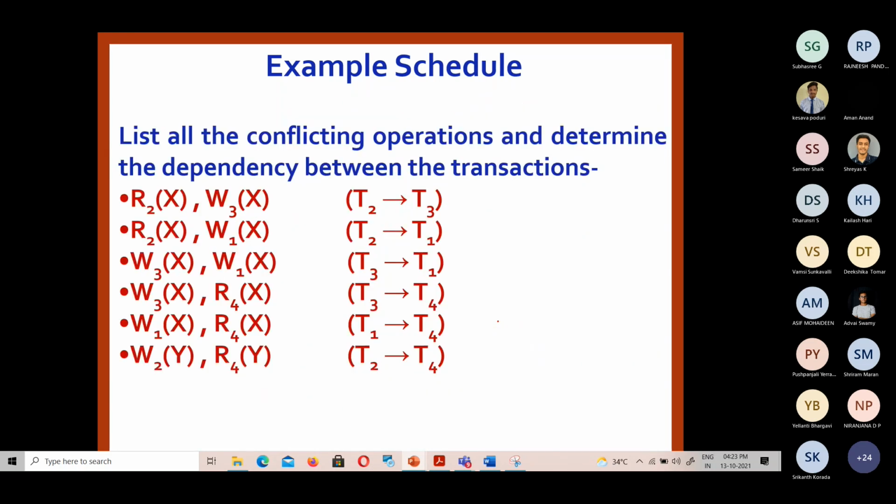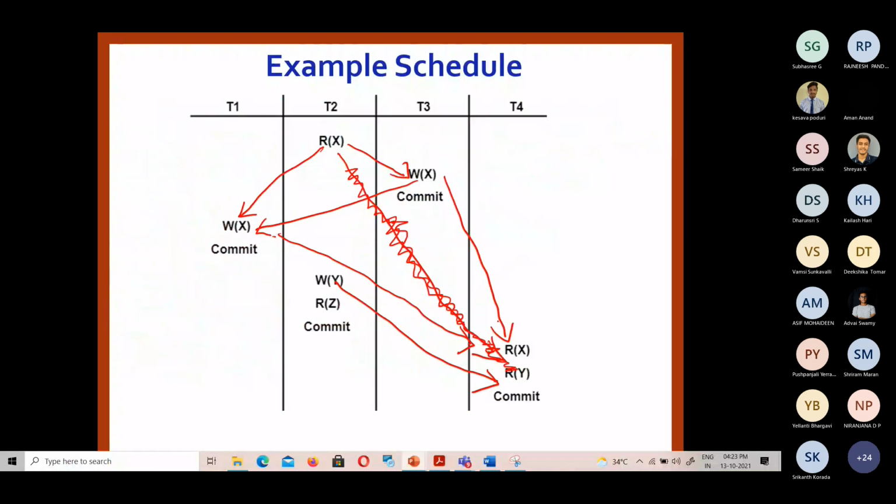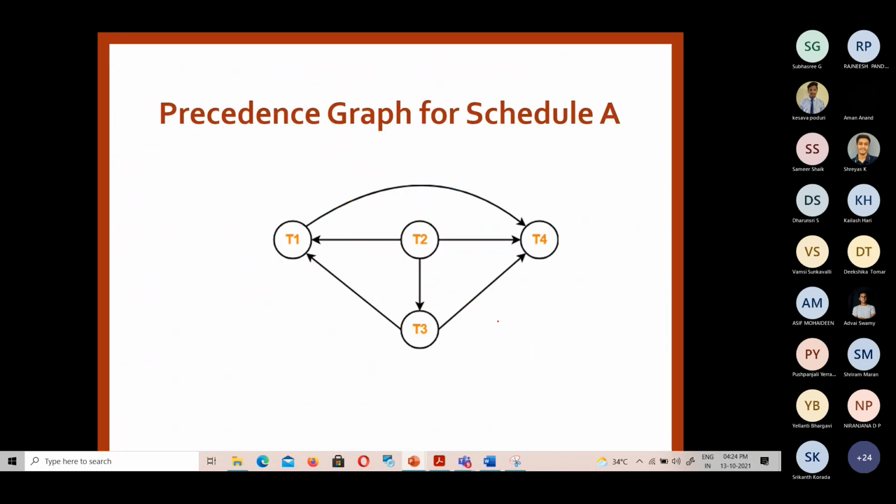So we have this many dependencies: T2 to T3, T2 to T1, T3 to T1, whatever we have just plotted. These are all the dependencies we have with respect to the transactions. Considering this case, we can draw the graph with respect to the 4 transactions, and there will be an edge if there is a dependency. It is a directed edge from the first instruction to the next instruction, like what I have done in this figure. While plotting this, we'll have 6 edges.